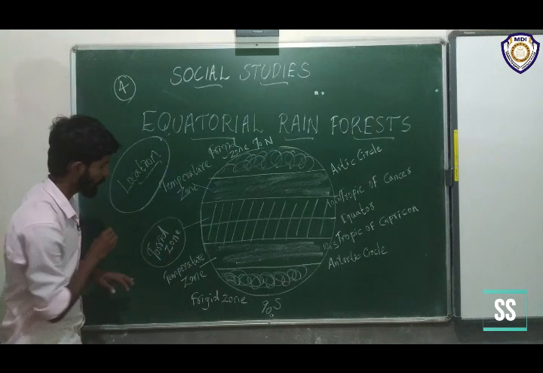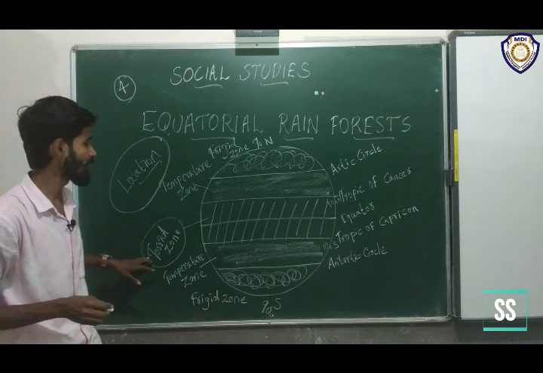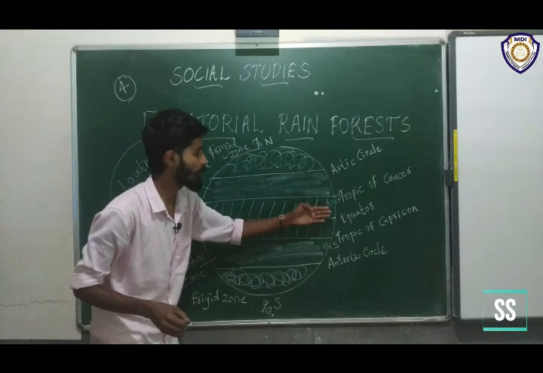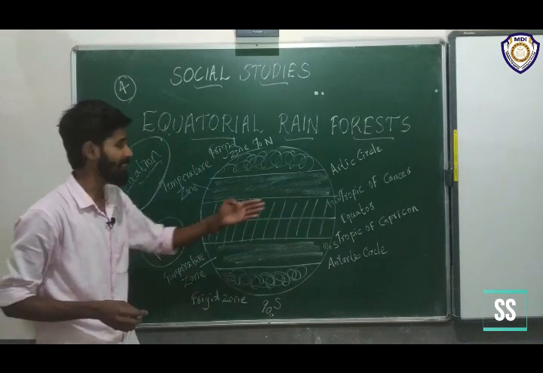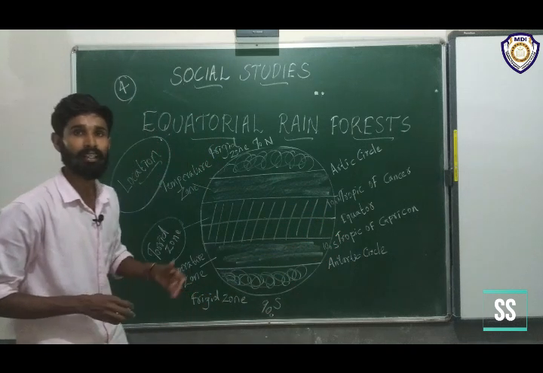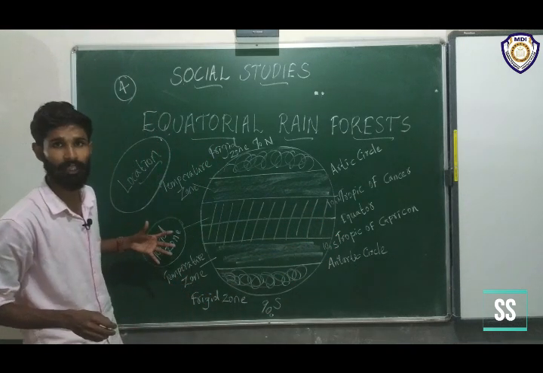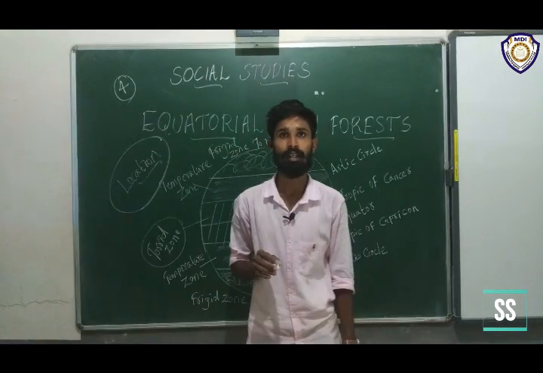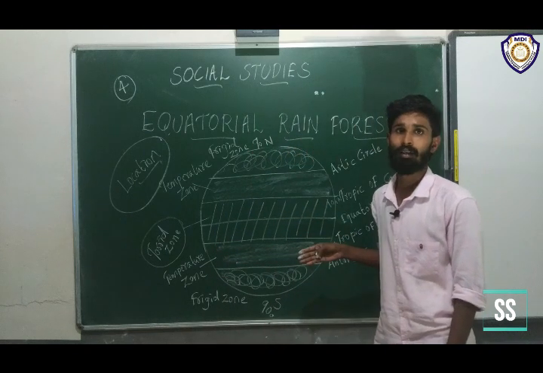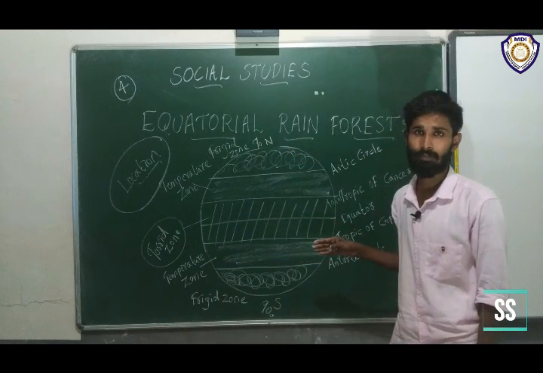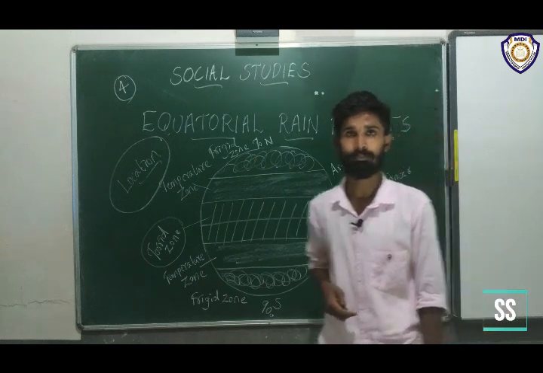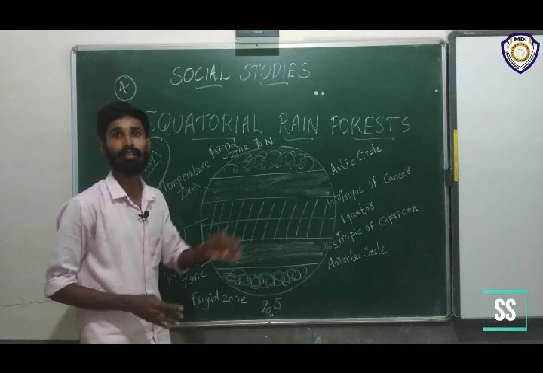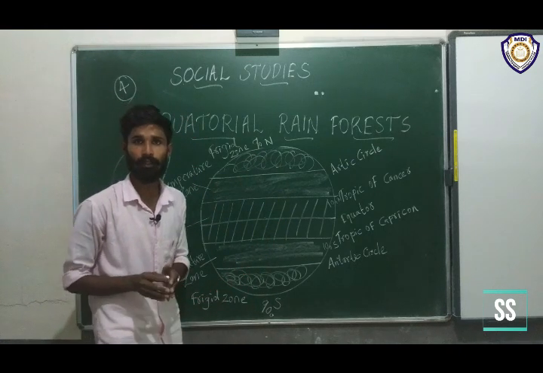It's an important one, the torrid zone. We can see the torrid zone between Tropic of Cancer and Tropic of Capricorn, above the equator and below the equator. This area deals with equatorial rainforest. Understand? You can just draw it. I think you have already learned it. Is there any doubt? This area is called equatorial rainforest. Clear?